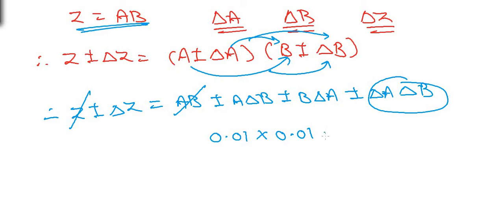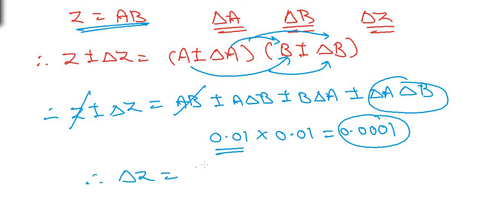That is equal to 0.0001. As compared to 0.01, we can neglect 0.0001, and so finally, delta z is equal to plus or minus a delta b plus or minus b delta a.